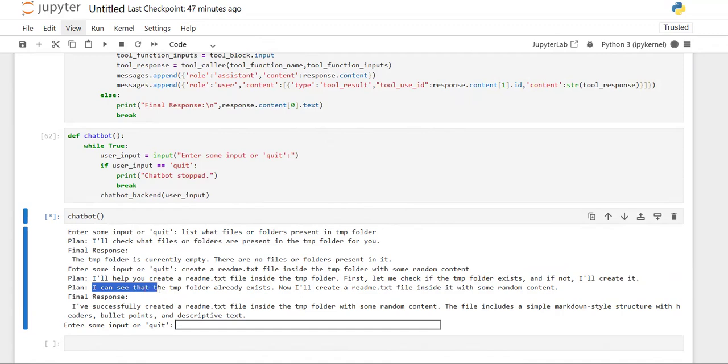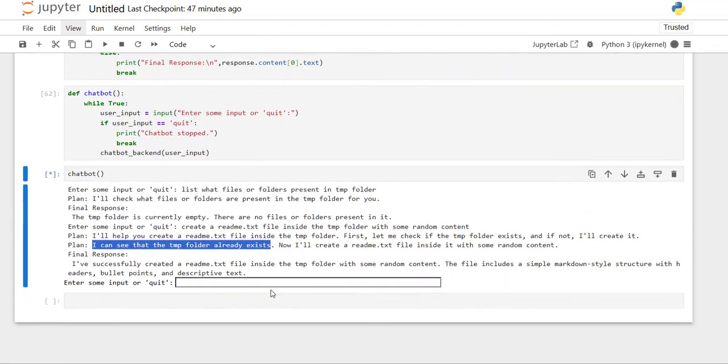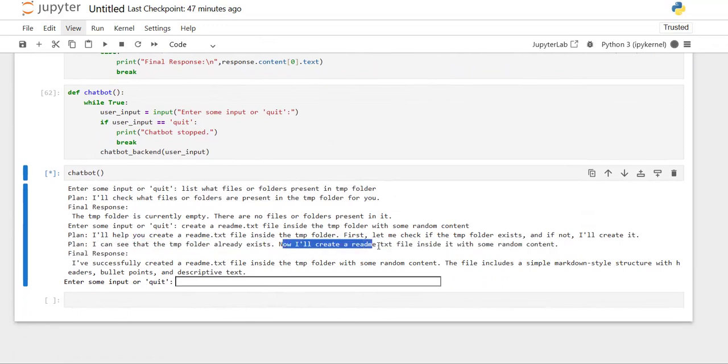Then you can see I can see that this folder already exists, so it doesn't need to create that folder again. Now I'll create a readme.txt file inside it, that is inside this tmp folder, with some random content. You can see the response, I have successfully created this file inside this folder with some random content. The file includes simple markdown style structure with headers, bullet points and descriptive text.